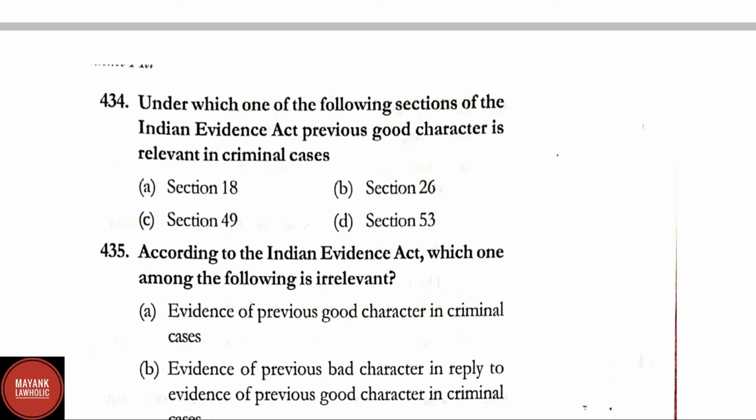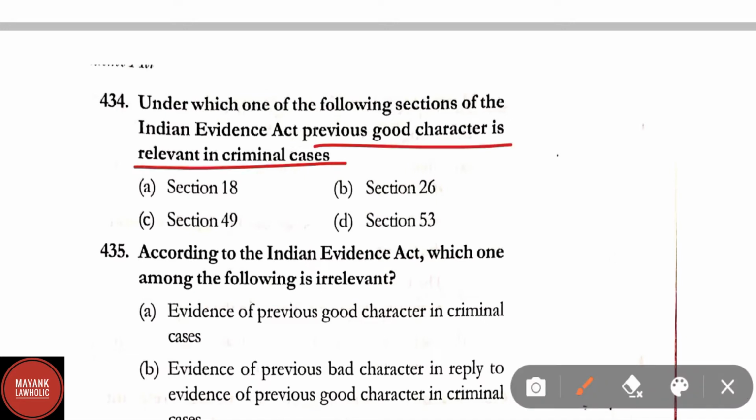Question number 434. Under which one of the following sections of the Indian Evidence Act previous good character is relevant in criminal cases? Correct answer here is option D, that is section 53.